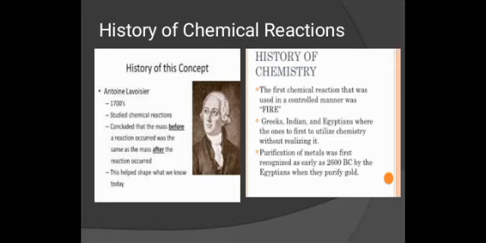So next is about the history of chemical reactions. Okay, from where the chemical reaction has originated. At first, one picture is over there. Antoine Lavoisier was the first scientist in the 1700s. At that time, he studied chemical reactions at first, and he concluded that the mass before a reaction occurred was the same as the mass after the reaction occurred. This helped shape what we know today. So about the history of chemistry, the first chemical reaction that was used in a controlled manner was fire, as I have given you as an example.